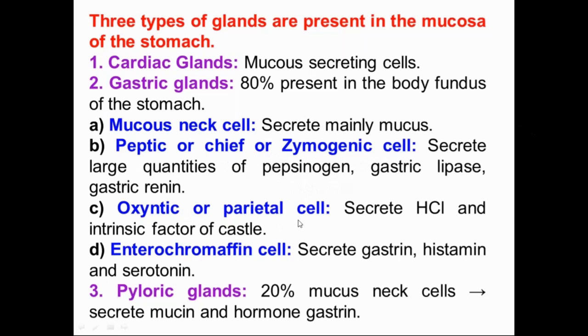Oxyntic or parietal cells secrete hydrochloric acid and intrinsic factor of Castle. Enterochromaffin cells, another type of cell present in the gastric gland, secrete gastrin, histamine, and serotonin. For MCQ questions, remember this. And the pyloric gland, 20%, has mucous neck cells that secrete mucin and the hormone gastrin.